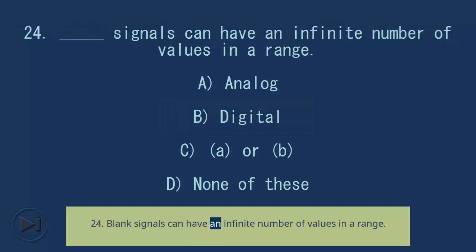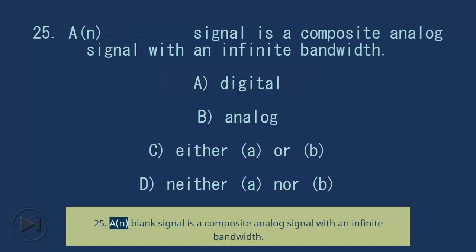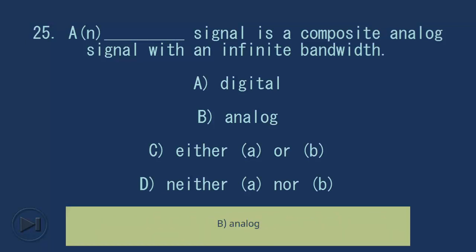24. Blank signals can have an infinite number of values in a range. A. Analog. B. Digital. C. A or B. D. None of these. Answer, A. Analog. 25. A an blank signal is a composite analog signal with an infinite bandwidth. A. Digital. B. Analog. C. Either A or B. D. Neither A nor B. Answer, A. Digital.